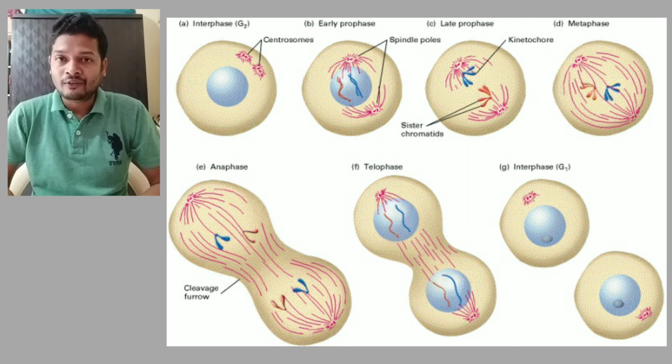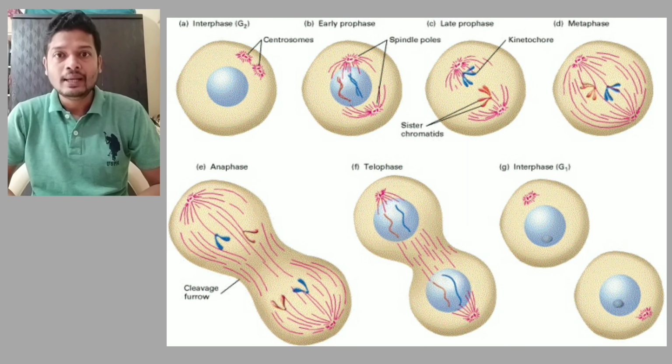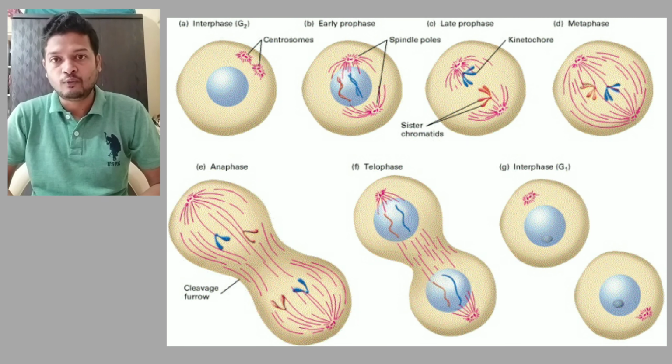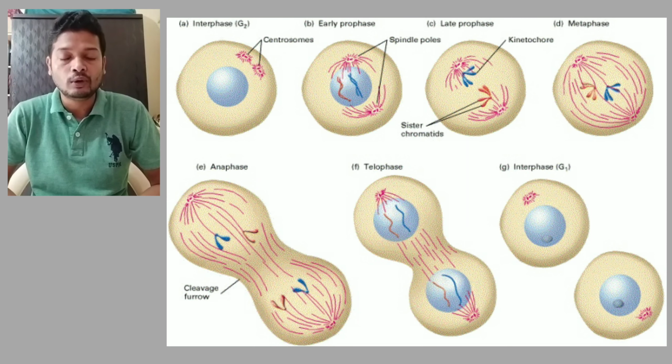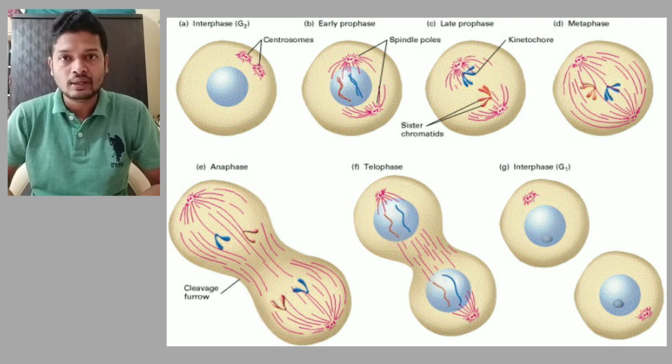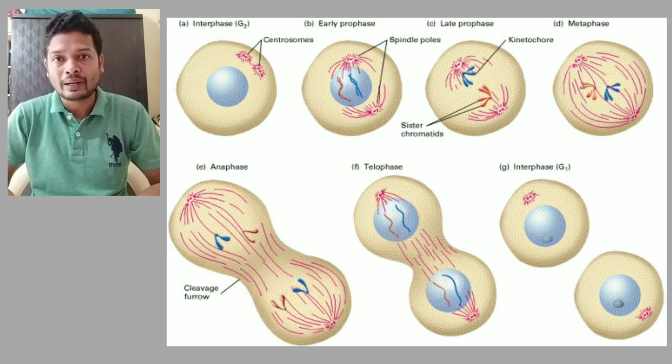anaphase. In anaphase, the spindle fibers slowly start pulling the chromosomes towards the opposite ends, and hence each chromosome which was having four strands or four arms gets split. Two arms on the upper side and two arms start going to the opposite side. So the entire chromosome gets broken up into half. That is, the four strands or four branches divide to form two branches. Two branches move to one end and the other half moves to the other end.